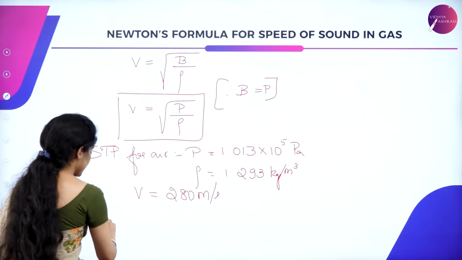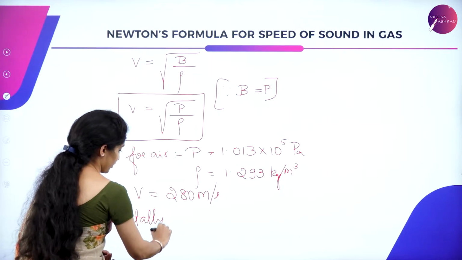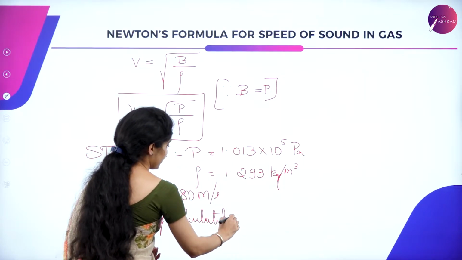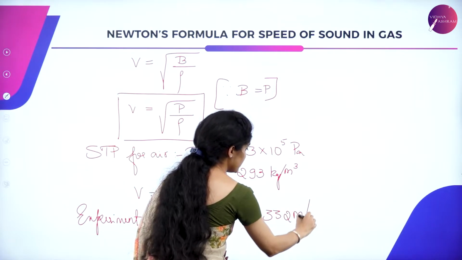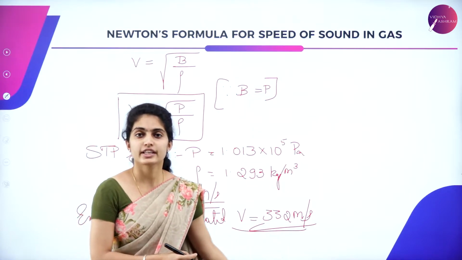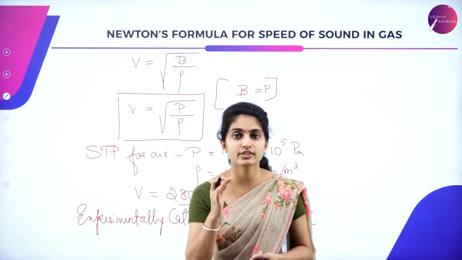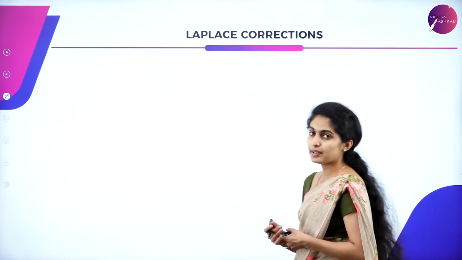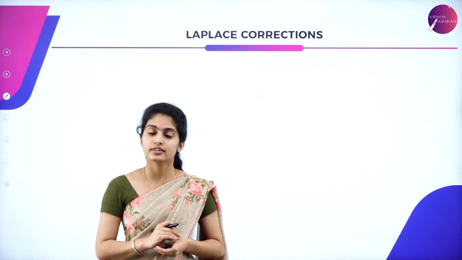So the experimentally calculated value of V is 332 meter per second. So it is very far, it is not even approximate to the experimental value, because of which Laplace gave certain corrections. That correction was given as, now Laplace correction, that is Newton considered temperature to be constant.